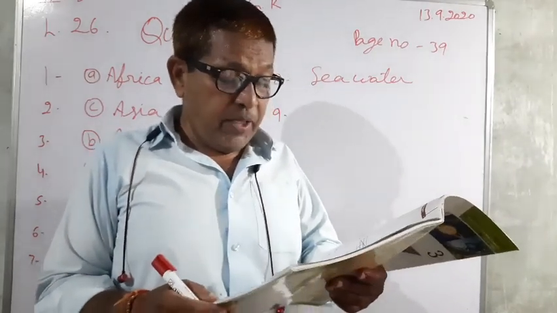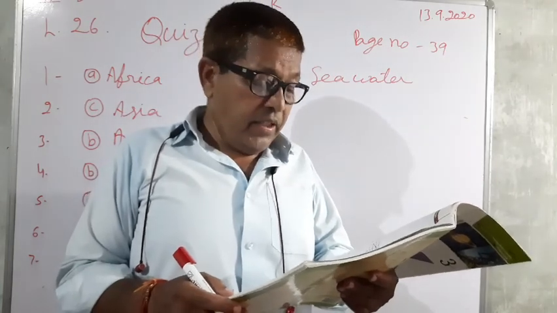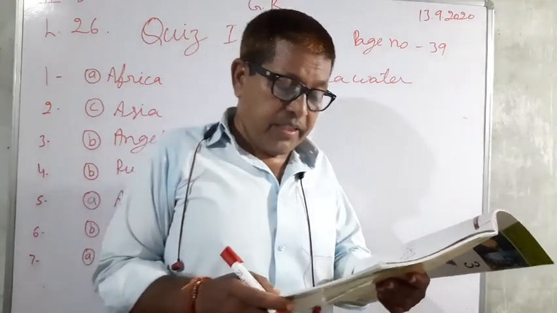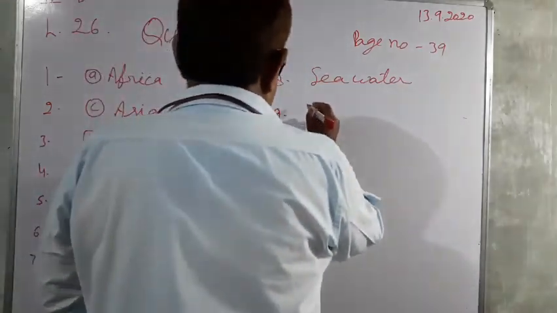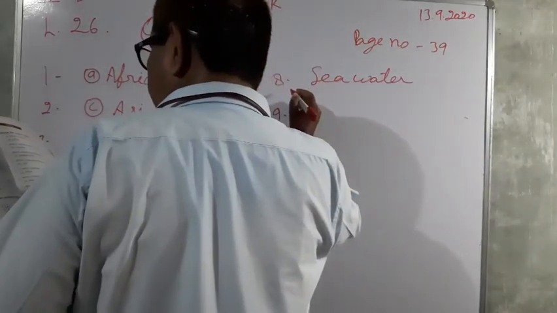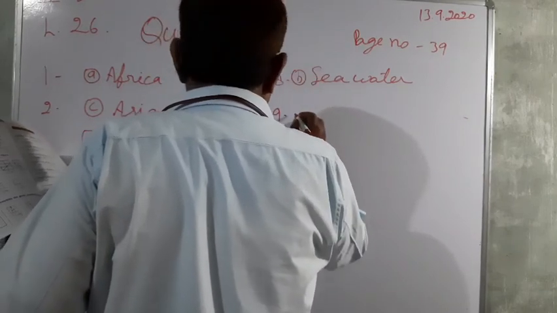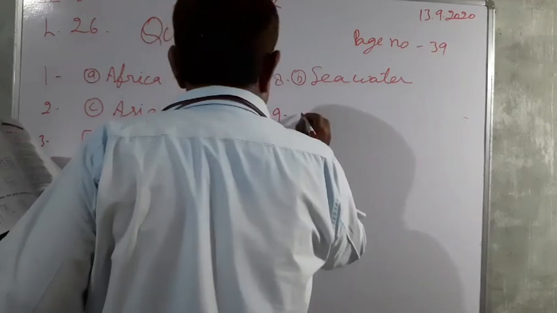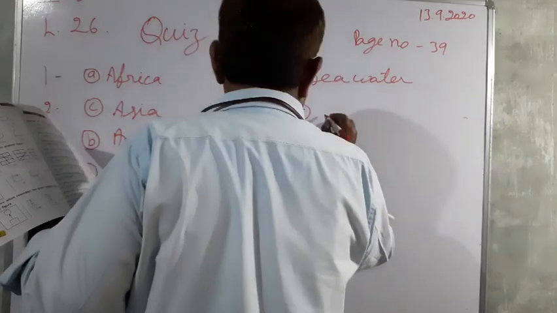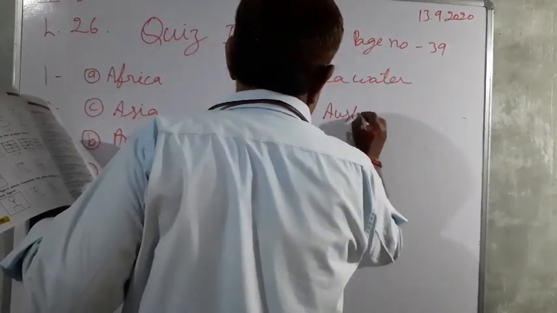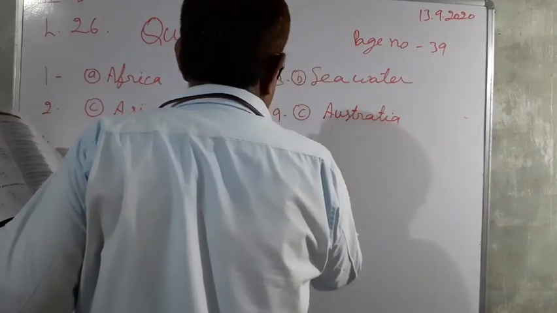Which among the following is the island continent in the world? A, Greenland, B, Malaysia, and C, Australia. So C, Australia is the correct option here. 8 you have written, that is B. And 9, that is C, Australia.